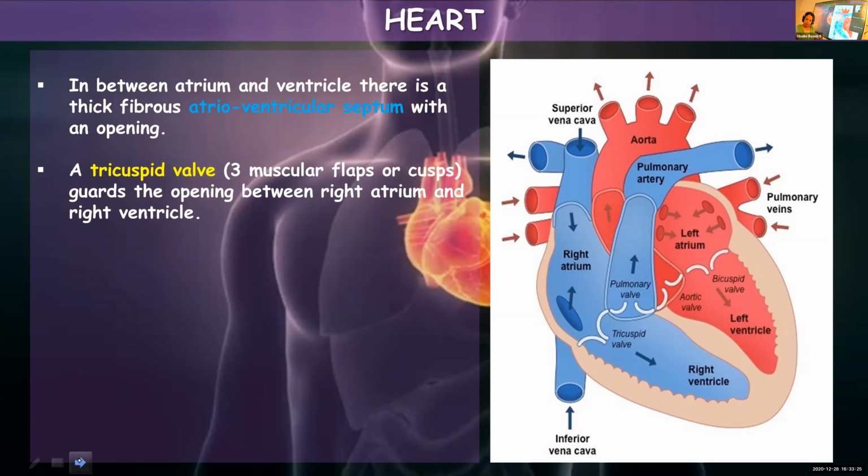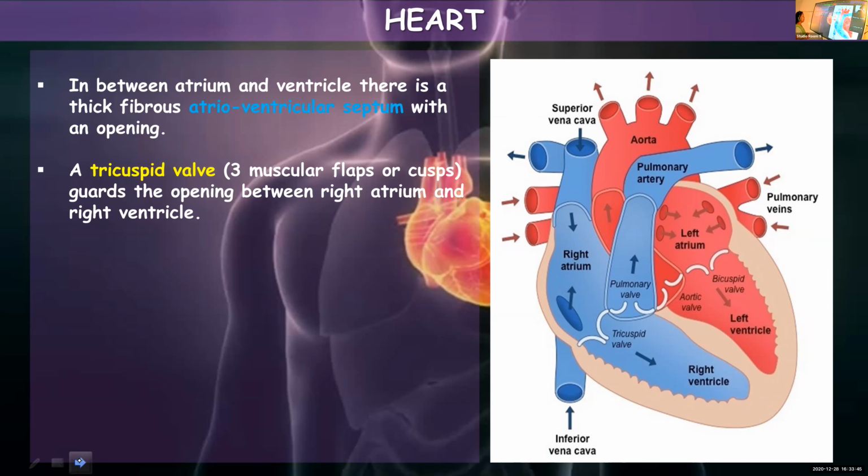This is also very important. You should know the location of these 4 valves and what function they play. All the valves have one common function, that is, they prevent the backward flow of blood. Blood can flow only in one direction. It cannot revert and go back to the place from where it came.